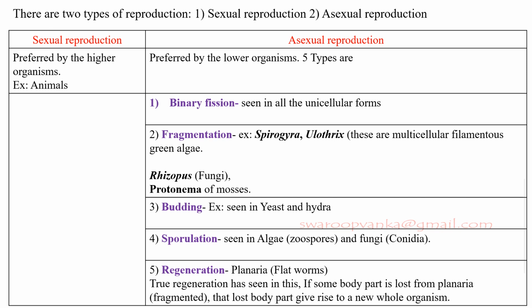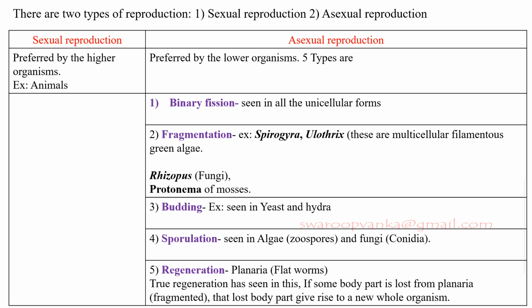Asexual reproduction is mainly of 5 types: binary fission, fragmentation, budding, sporulation, and regeneration. Binary fission means the division of a single parental cell into 2 new cells. Fragmentation is a form of asexual reproduction where a fragment of the parent breaks off and develops into an entirely new but genetically identical individual. The parent will then regenerate or regrow the piece that broke off. So in the end, there are two new individuals formed from the one parent.